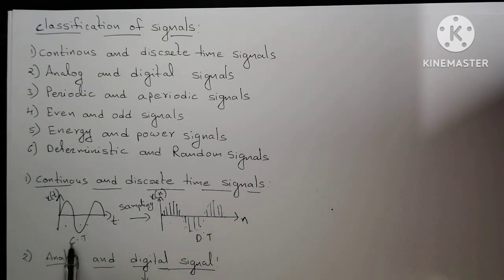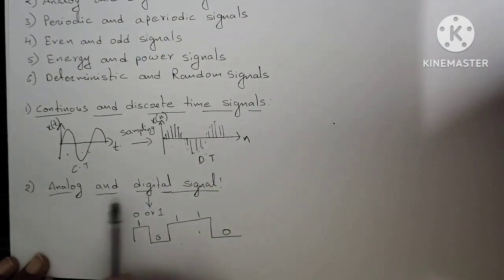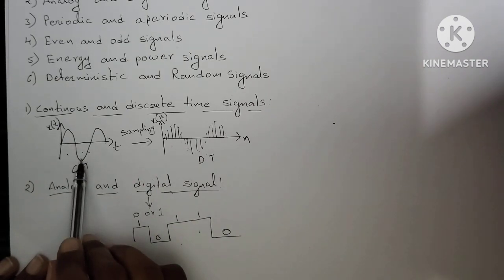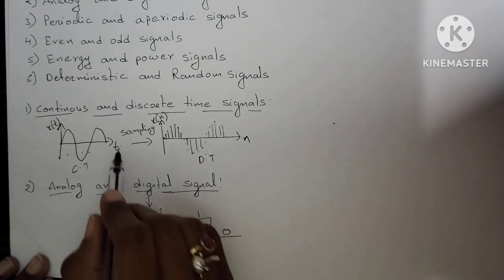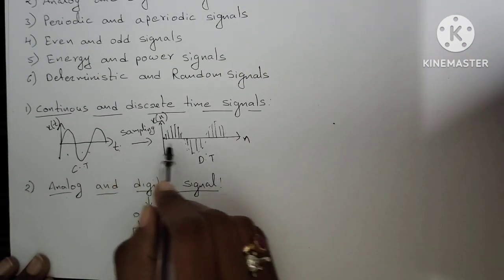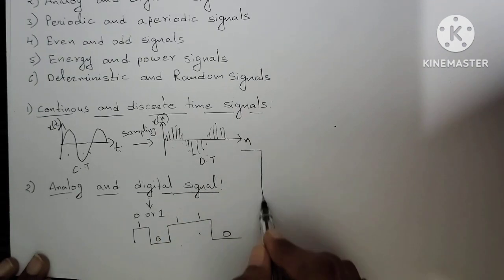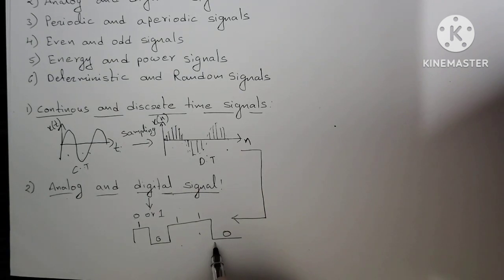So we convert from analog to digital signal. First we have to convert from the analog to a discrete signal. After that we have to convert the discrete signal into a digital signal.